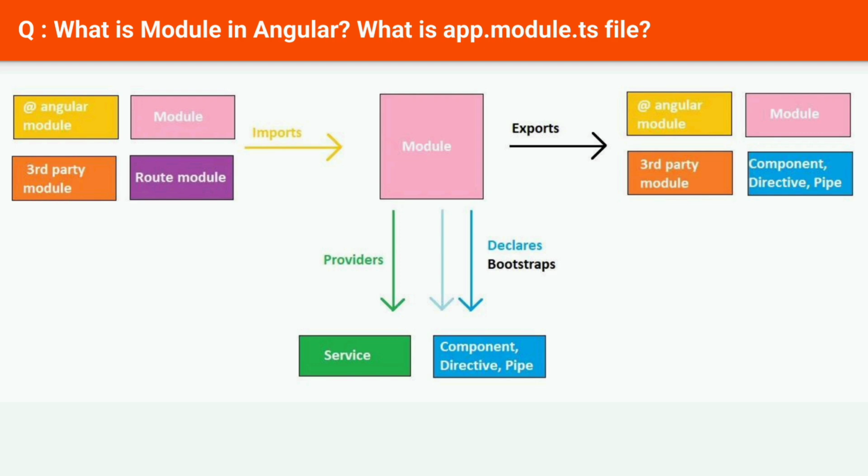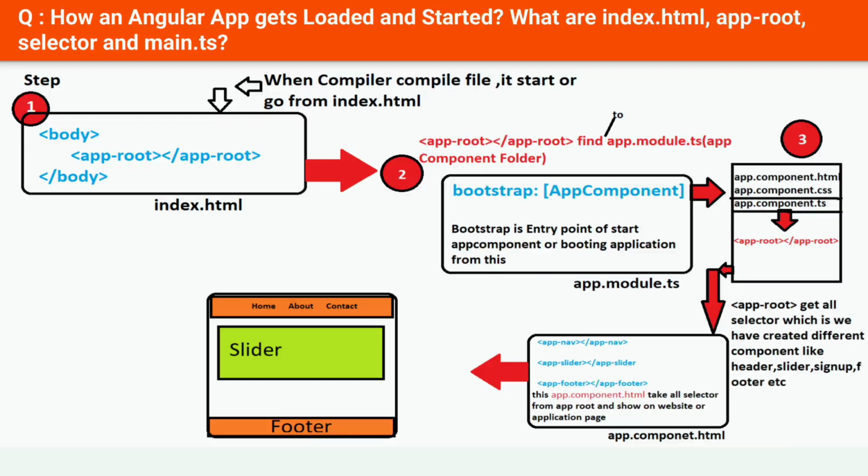Next question: how does an Angular app get loaded and started? What are index.html, app-root selector and main.ts? The browser loads the index.html file, which is the entry point for the application. The index.html file contains a script tag that references the main JavaScript bundle for the application. This bundle contains all of the Angular framework code, as well as the application's own code. The browser loads and executes the main JavaScript bundle.